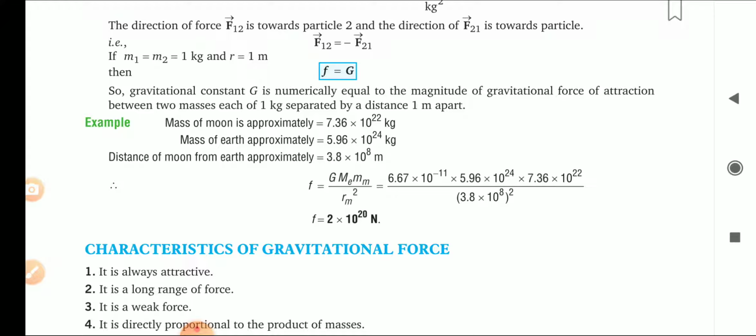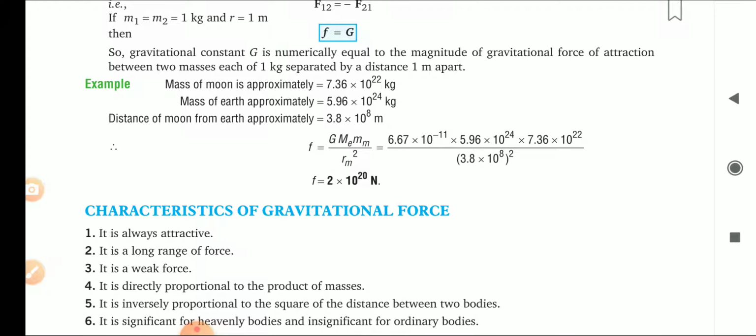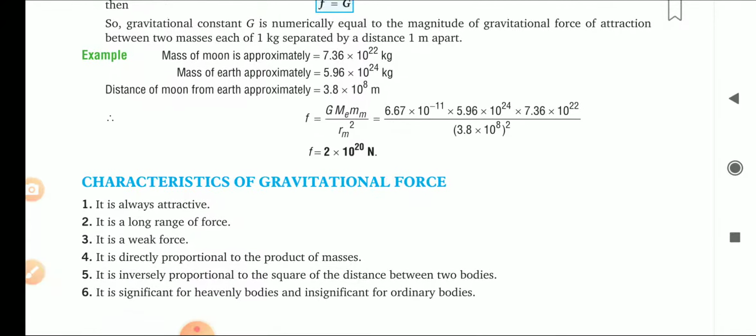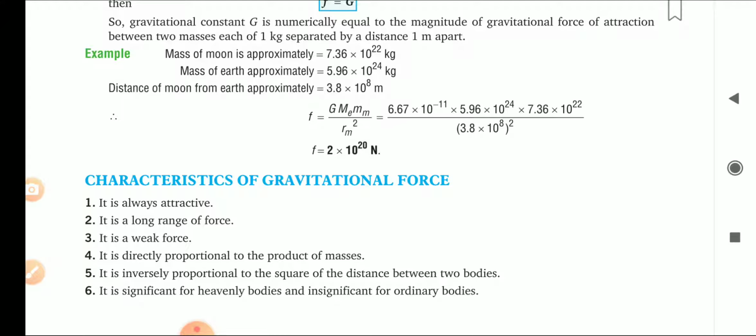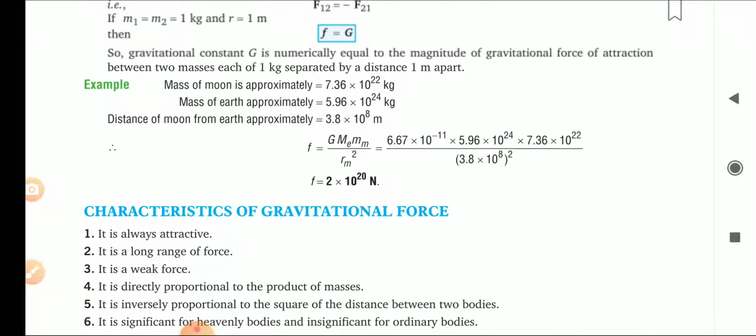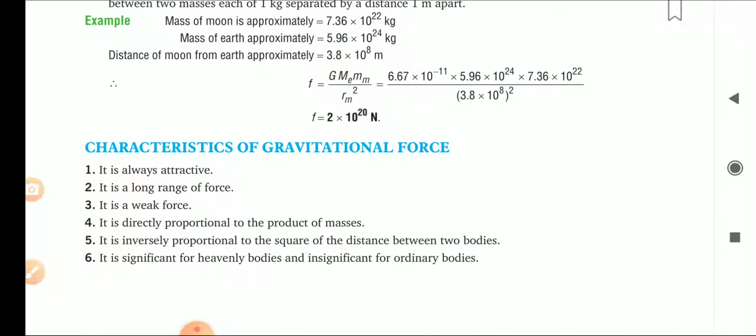Mass of the moon is standard. Mass of the earth is also standard. Distance of the moon from the earth is also standard. So if we calculate the gravitational force, we get 2 into 10 raised to the power 20 Newton. That is the gravitational force we are getting, 2 into 10 raised to the power 20 Newton.